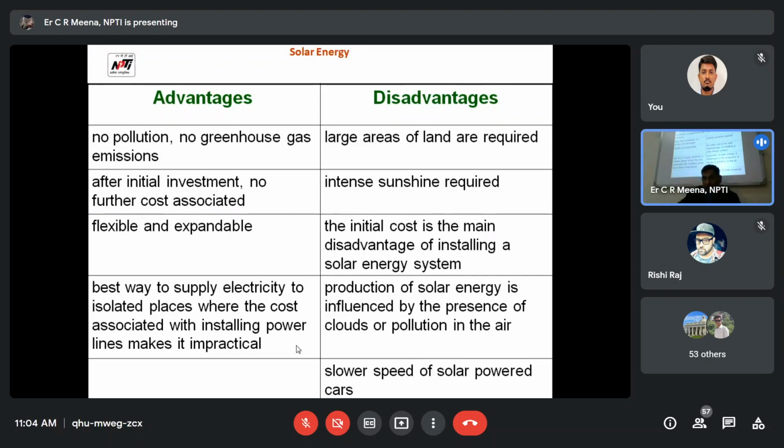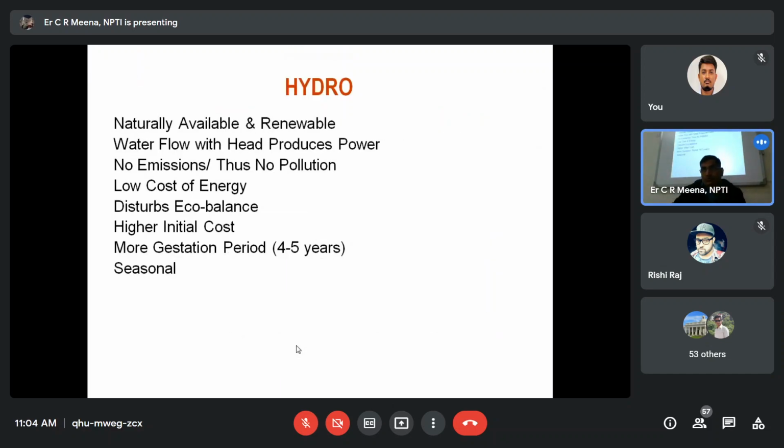If we go to Germany, many buses and cars are solar based. They are running, but as of yet we are not using them. In Germany, army people also wear solar based jackets because they live in very remote areas. The jacket has a connecting point, and with the help of that point they charge their communication equipment.